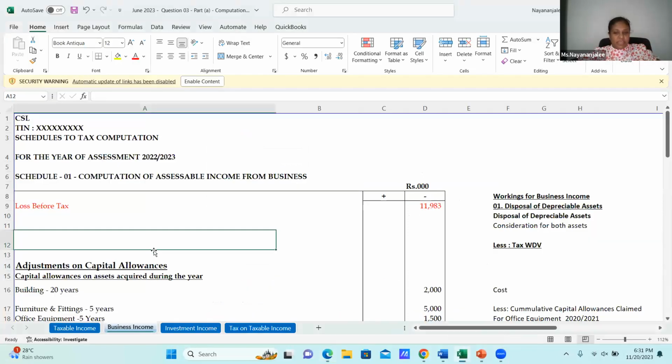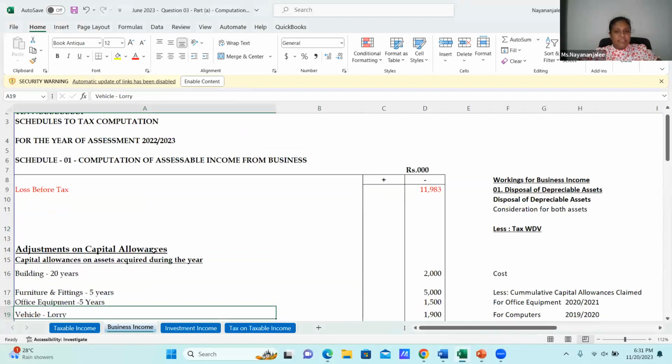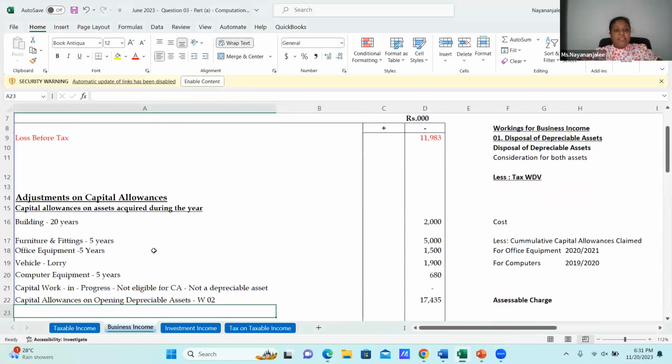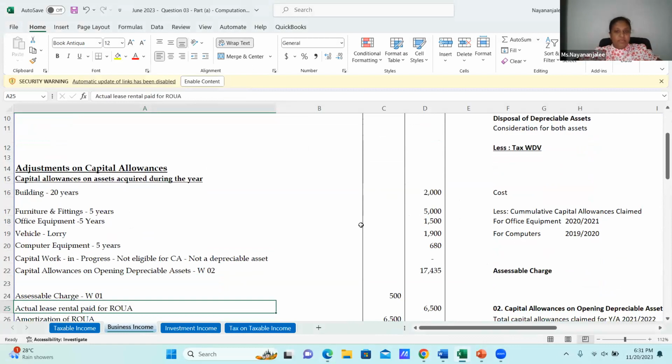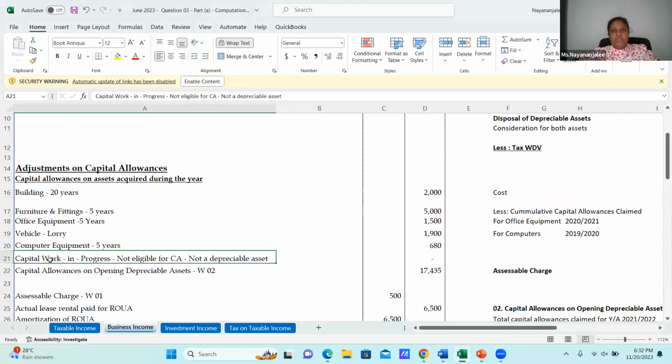Then let me come to adjustments on capital allowances. Capital allowances on assets acquired during the year, as I have discussed: building 20, furniture and fittings, office equipment, lorry, computer equipment, capital work in progress. You have to give your opinion. Please write these things. It doesn't take even 1 second for you to write just this: not eligible for capital allowances, not a depreciable asset.